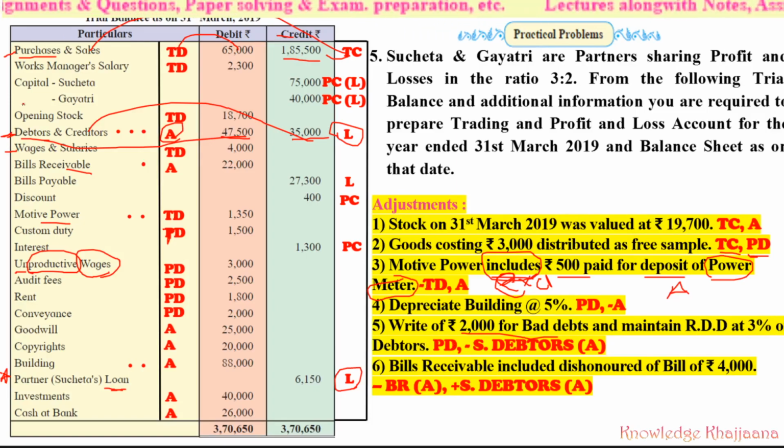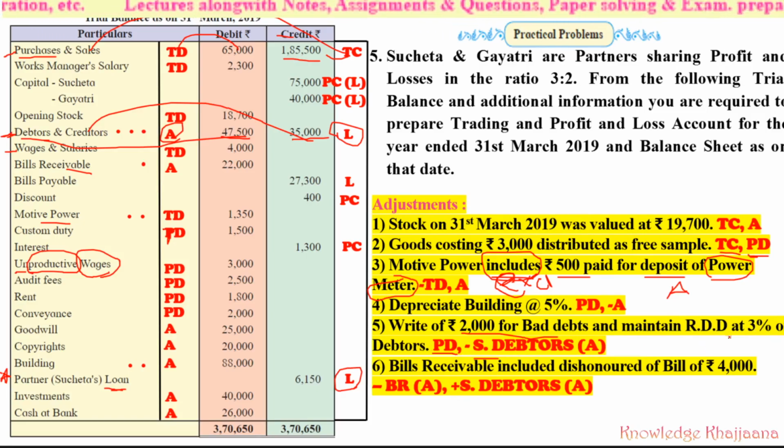But you see, the bad debts item is not given over here. Then what should be done? Simply you just have to record it to the profit and loss account debit side, because there are no bad debts, so you cannot add. You just have to record it. And that much of amount of new bad debts, you have to deduct from sundry debtors at the asset side. Then maintain RDD at 3% on sundry debtors.